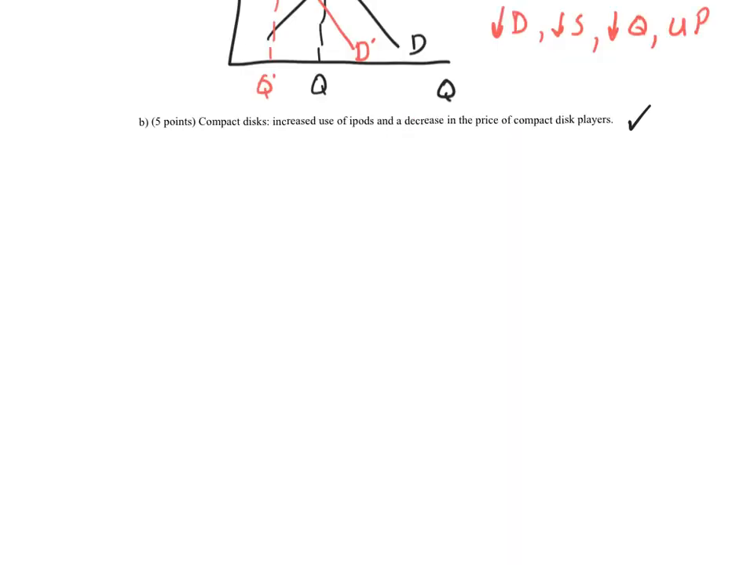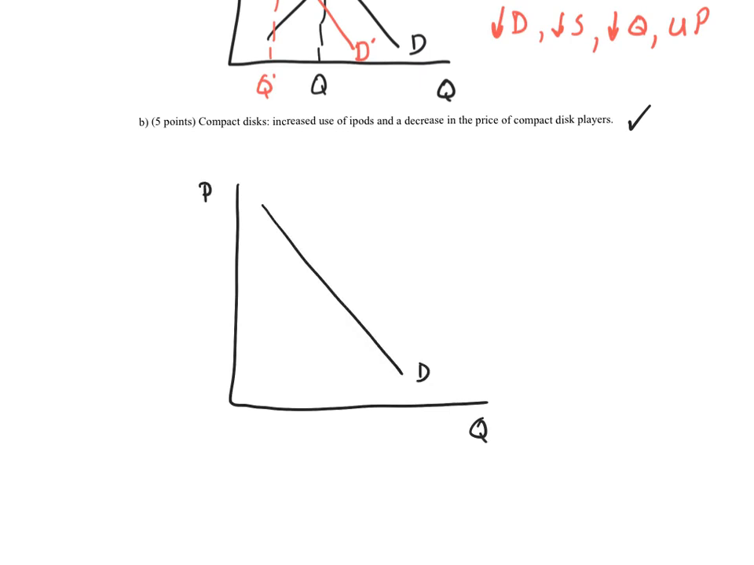Question B, compact discs, an increased use of iPods and a decrease in the price of compact disc players. So we'll have our original demand and supply and our equilibrium.